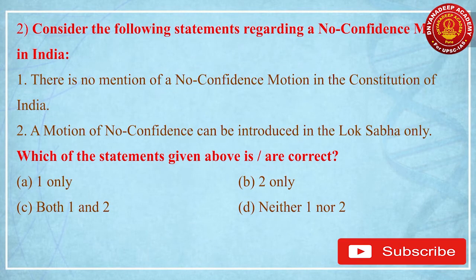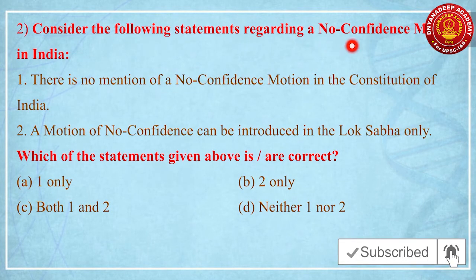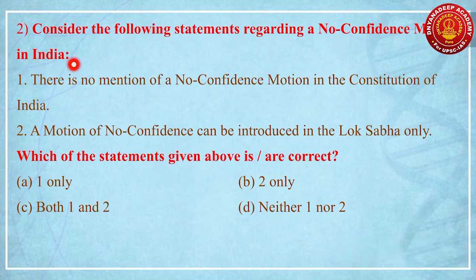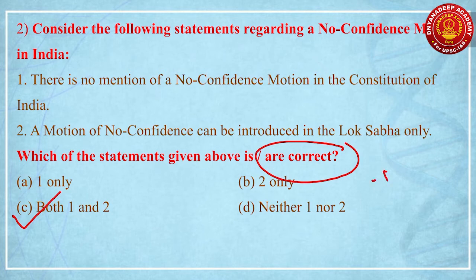Second question, consider the following statements regarding a no confidence motion in India. There is no mention of a no confidence motion in the Constitution of India. A motion of no confidence can be introduced in Lok Sabha only. Which of the given statements above are correct? Basically, it is a very straightforward question. Both 1 and 2 are correct. Here what you are expected to remember is that the word no confidence motion is not mentioned anywhere in the Constitution. A few things: no confidence motion is also called a floor test, that is one point.